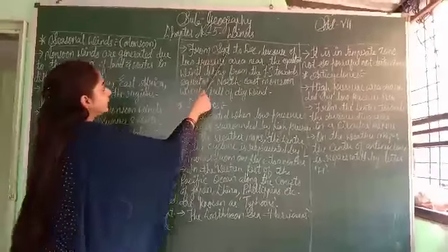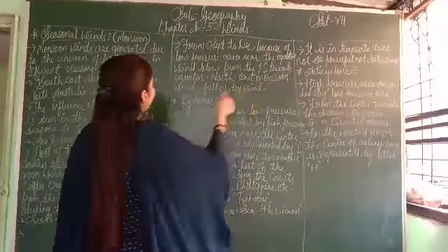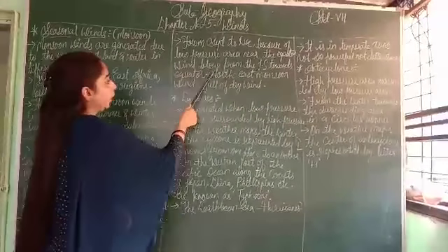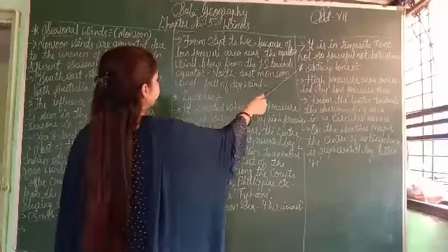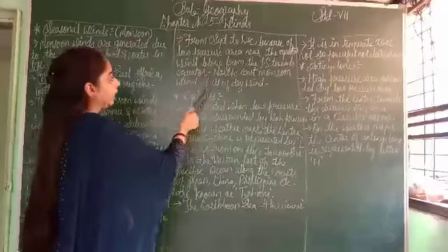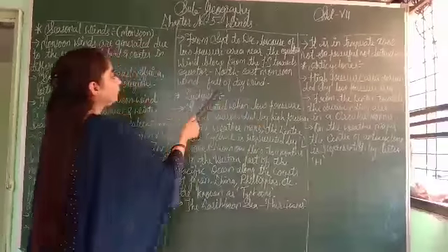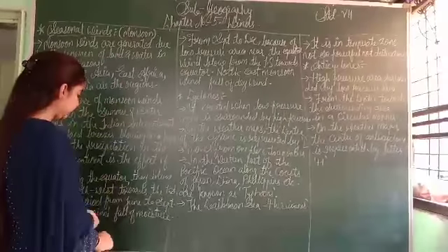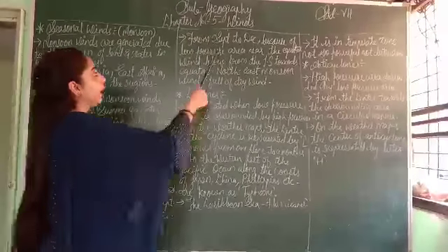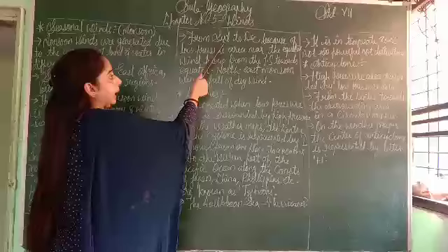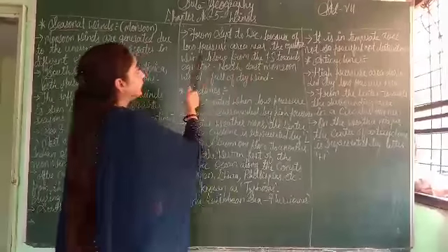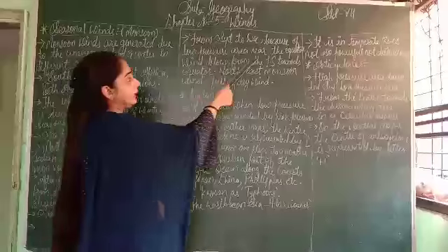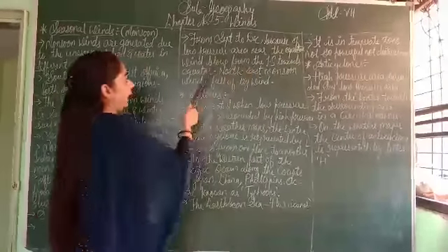Next, from September to December, because of a low pressure area near the equator, wind blows from the Indian subcontinent towards the equator. Northeast monsoon wind is full of dry wind. Same as this, here we can see the period June to September, but here from September to December, the wind pressure is low near the equator part.